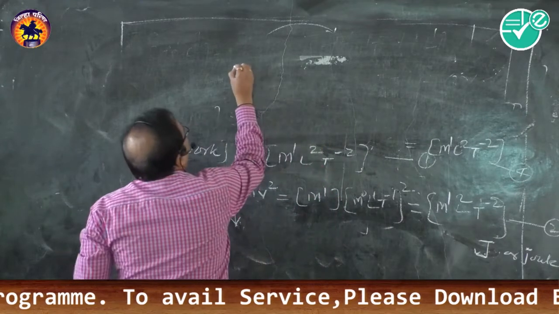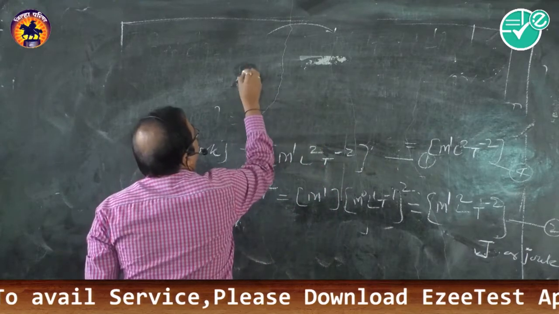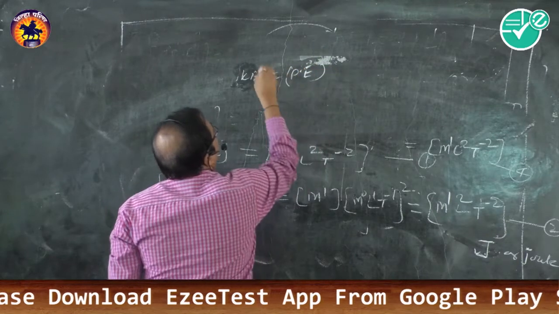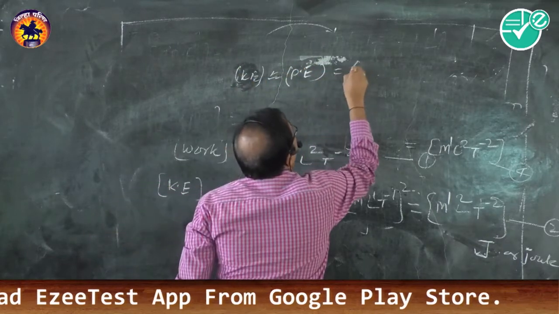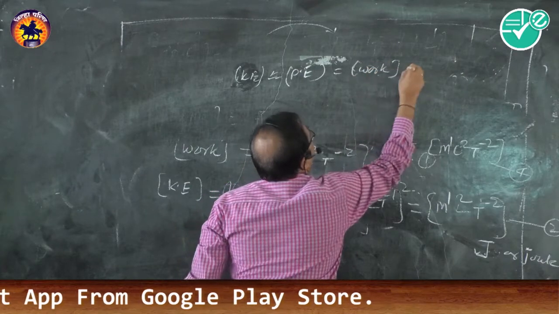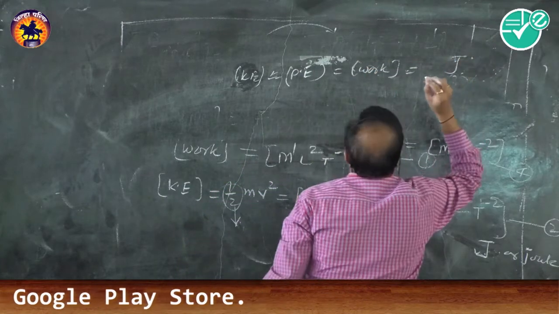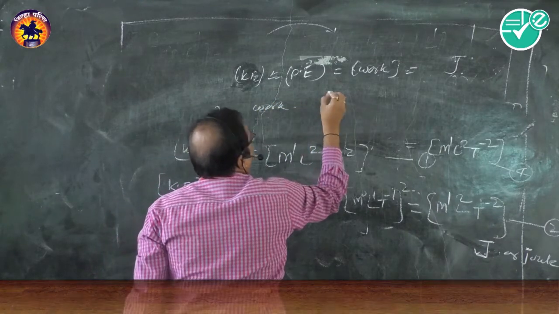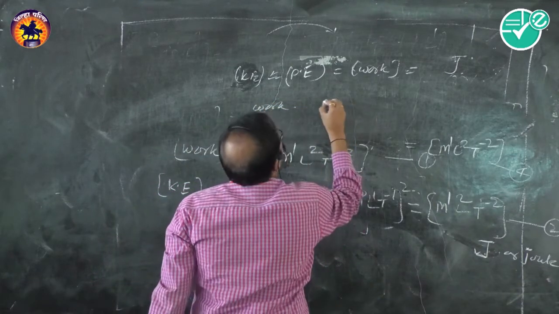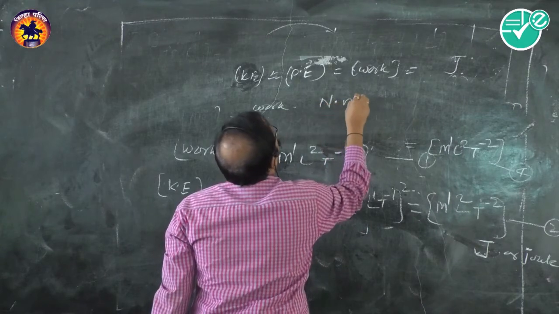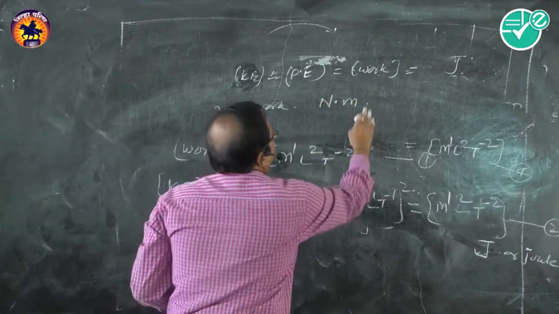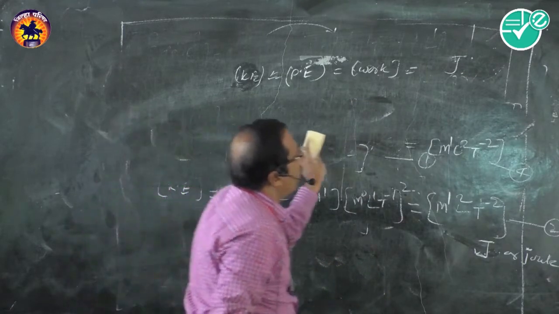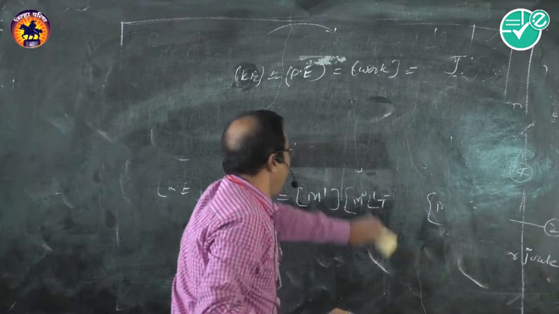The dimensions of all energies are same, and the SI unit is also the same, joule. But torque is a different quantity, and its SI unit is force into distance, that is Newton into meter. Isn't it?